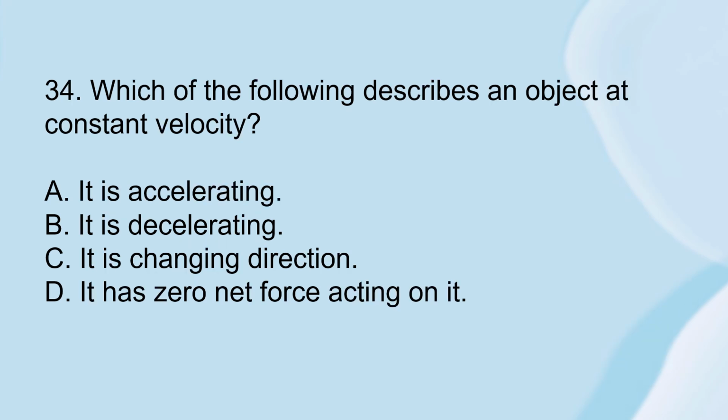Number 34. Which of the following describes an object at constant velocity? Letter A, it is accelerating. Letter B, it is decelerating. Letter C, it is changing direction. Or letter D, it has zero net force acting on it.